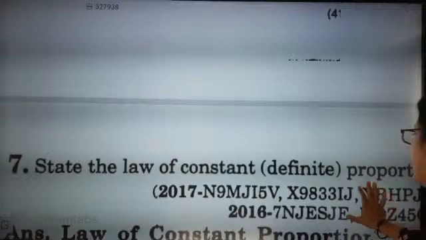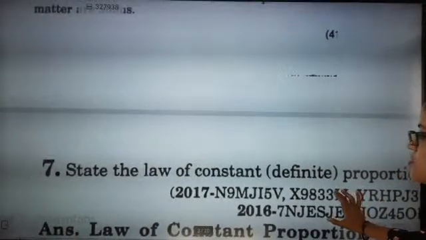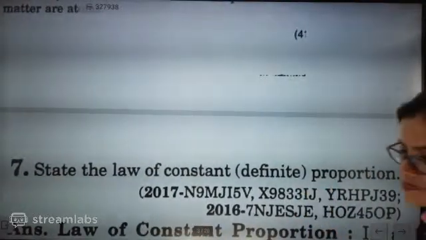So state the law of constant proportion. Quickly give the law of constant proportion. Type and send the law of constant proportion. What is the law of constant proportion?